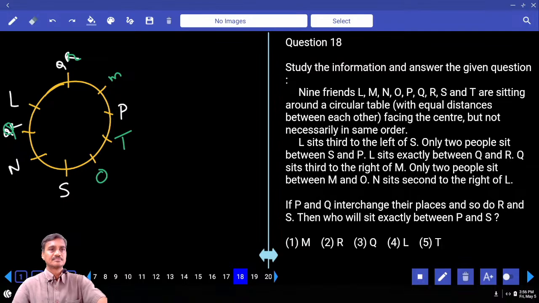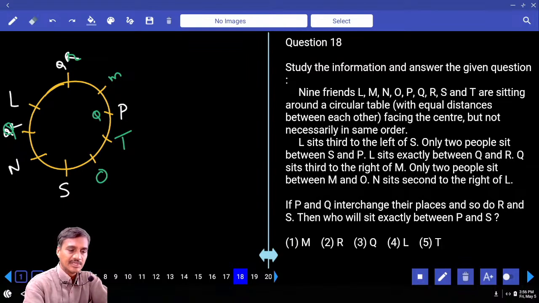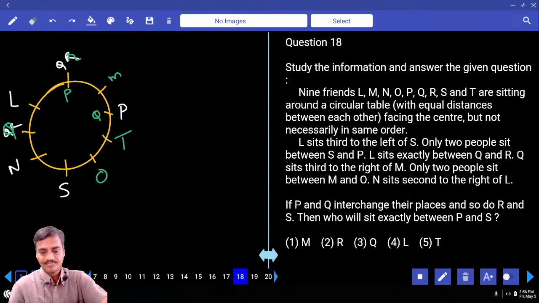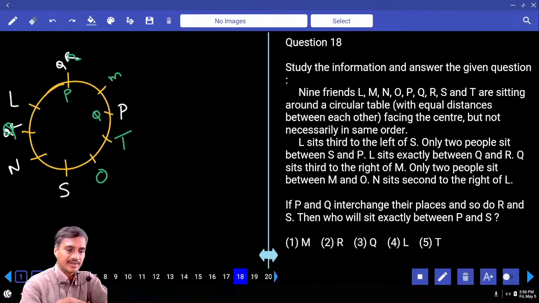T is here. Then if P and Q interchange their places, Q is coming to this place, and P is going to the place of Q. And so do R and S. R and S will also interchange their places here. Now R is coming to this place. R and S, where is R here?